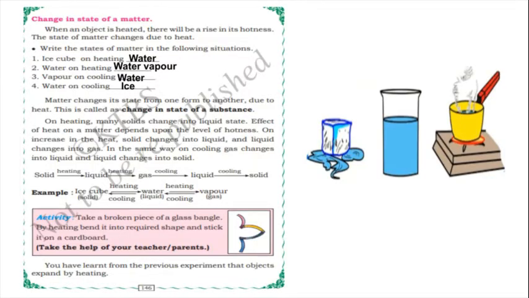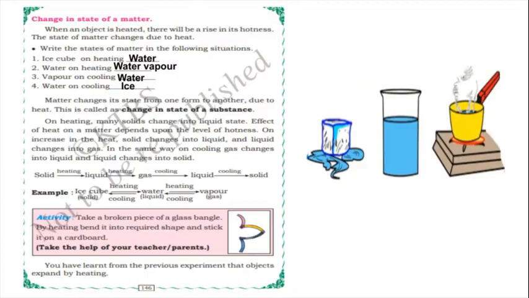So matter changes its state from one to another due to heat. This is called change in states of substances. On heating, many solids change into liquid state. The effect of heating on matter depends upon the level of hotness. On increasing the heat, solid changes into liquid and liquid changes into gas. In the same way, on cooling, gas changes into liquid, and liquid changes into solid.